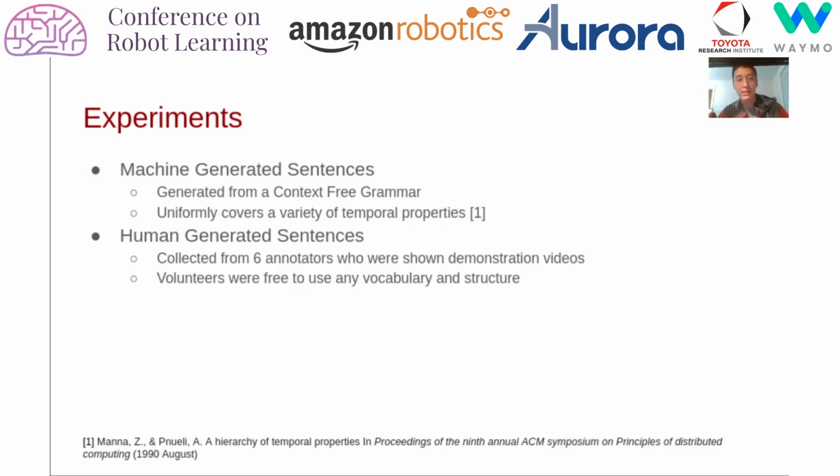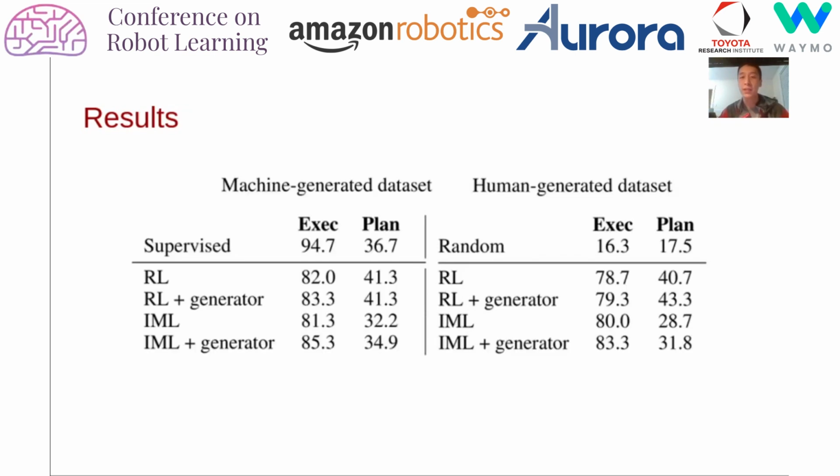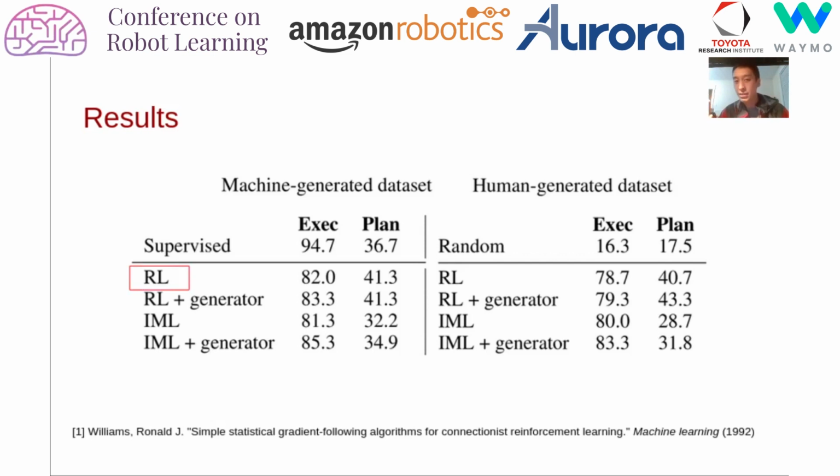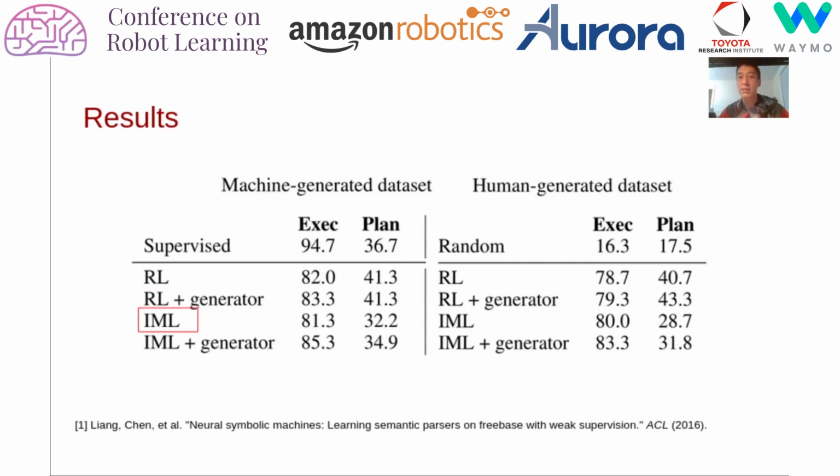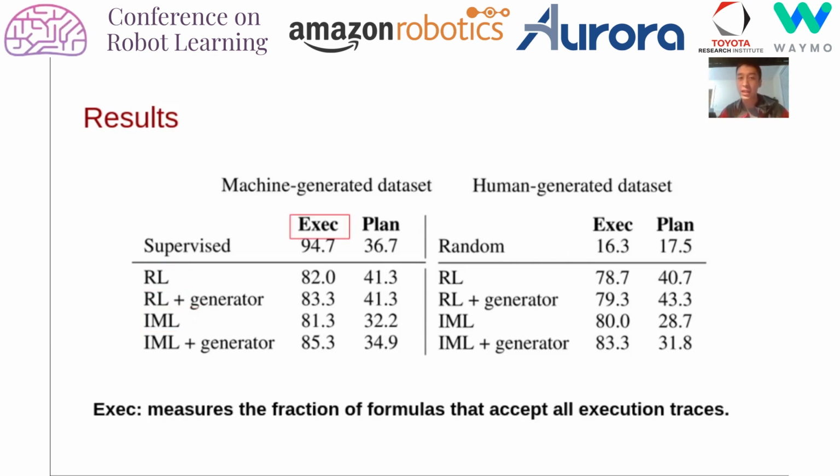In one, we have sentences which were generated mechanically from a context-free grammar, and in the other, we have sentences which were produced by humans who annotated the demonstration videos with the commands that they thought would have elicited the observed behavior. We train using two methods: first, policy gradient using the REINFORCE algorithm, and second, iterative maximum likelihood.